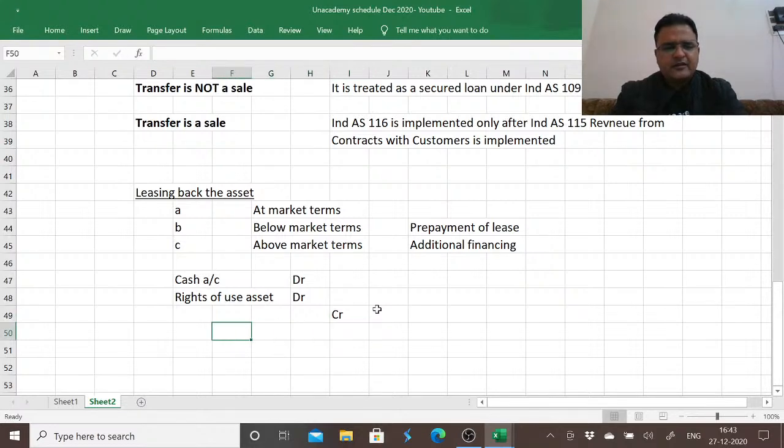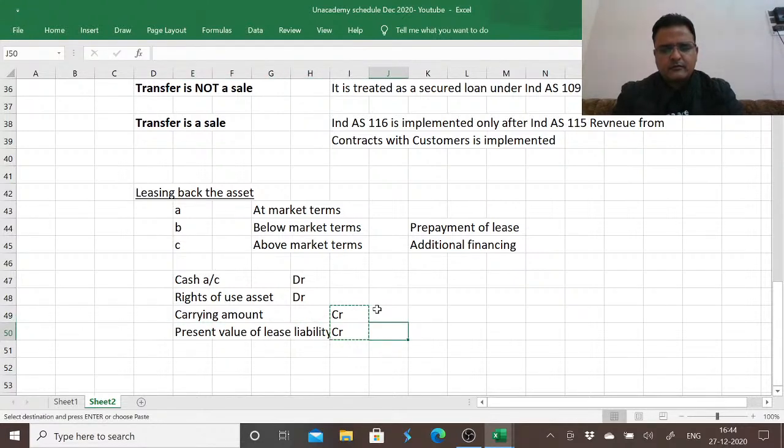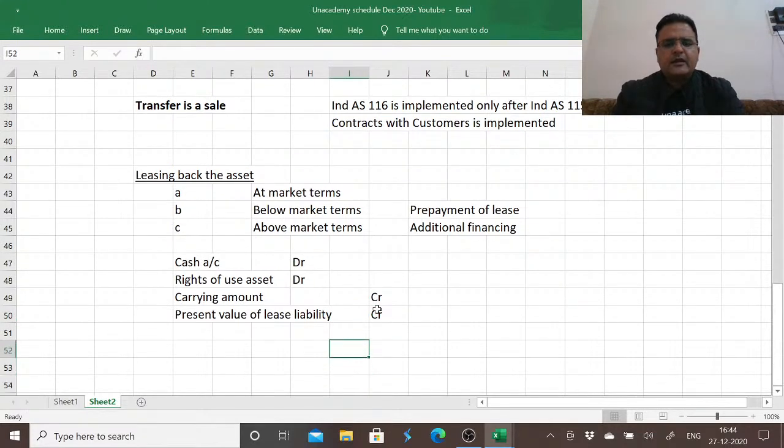We'll de-recognize the carrying amount of the asset which we are giving away. We'll record present value of lease liability, and any gain or loss on transfer.